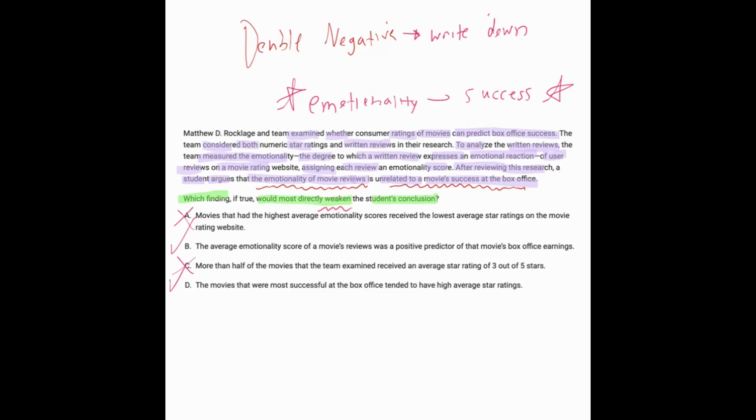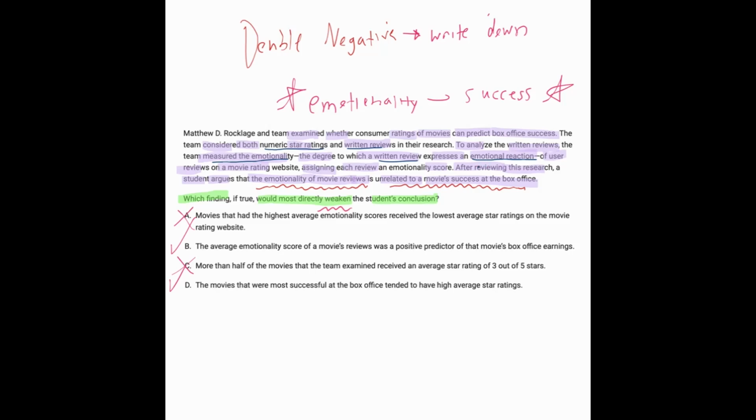So now looking a little more closely at the text, the team measured numeric star ratings and the written reviews. And then to measure the emotionality, they looked for an emotional reaction that's in the written review. So the star rating is just the general rating of we like this movie or we didn't like it. The written review is where they got the emotionality from.